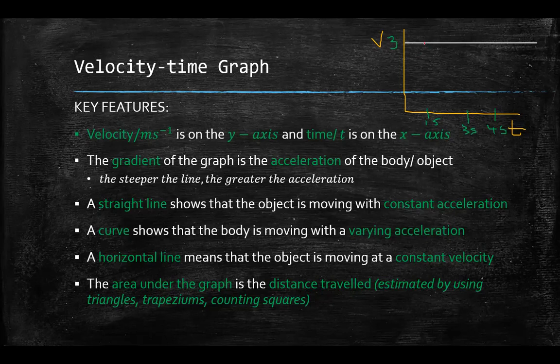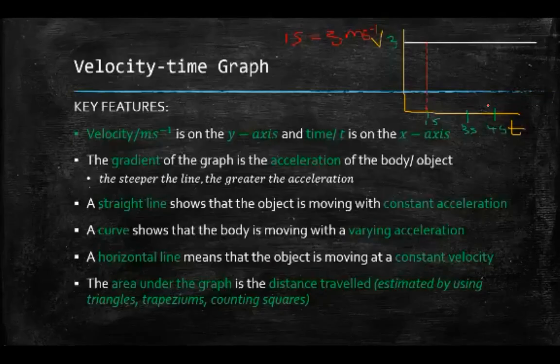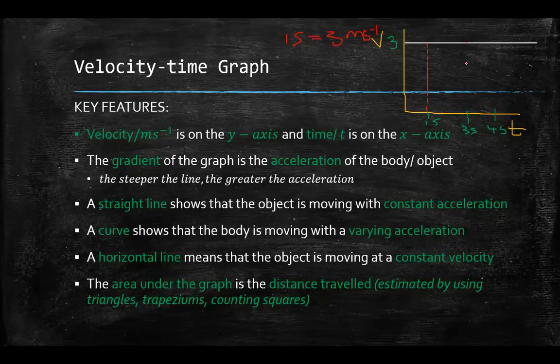That's what I want to find out, right? Well, from your graph, if I want to find the corresponding y value, or the corresponding velocity at this point here, I would go up. Wherever I touch the graph, I would read off that y value, which is 3 meters per second. So after 1 second, I'm traveling at a velocity of 3 meters per second. What happens after 3 seconds? I check again. I draw a line until I touch the graph, and then I read off the y value.